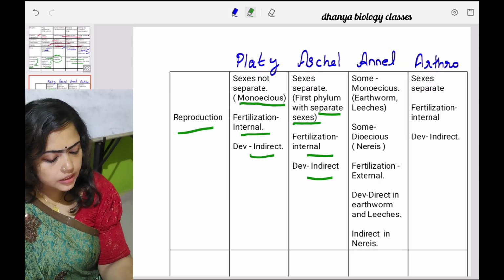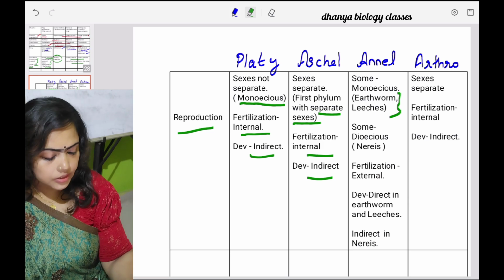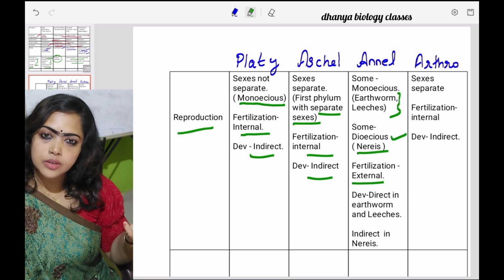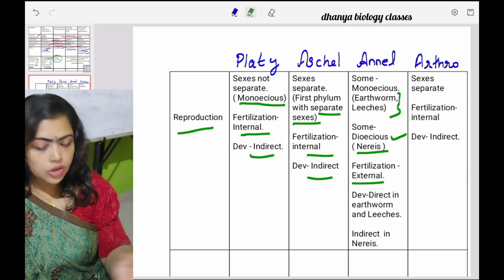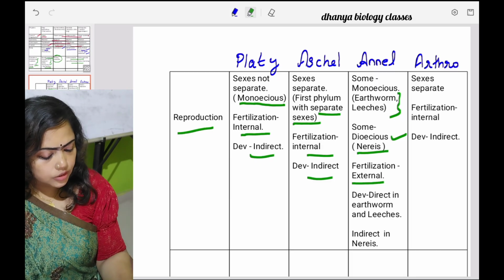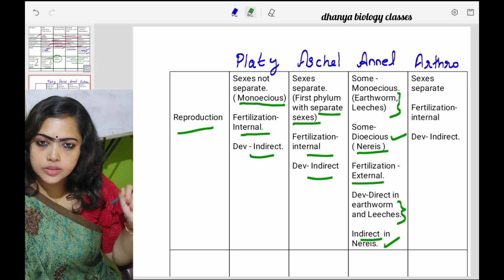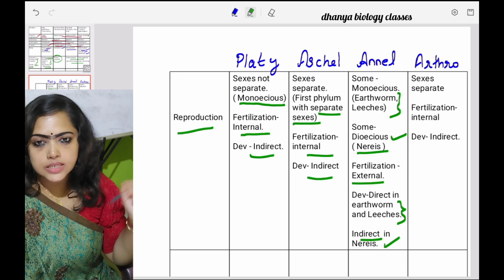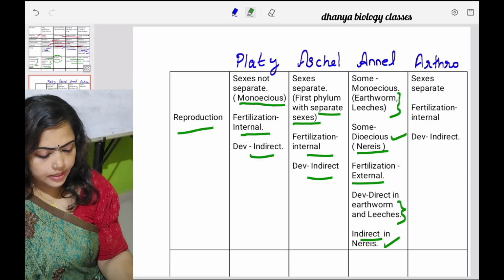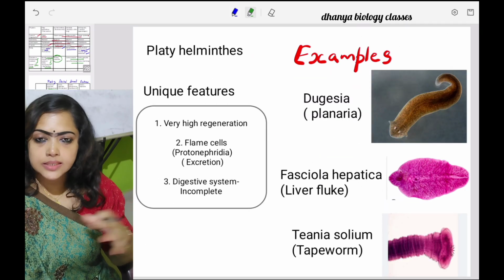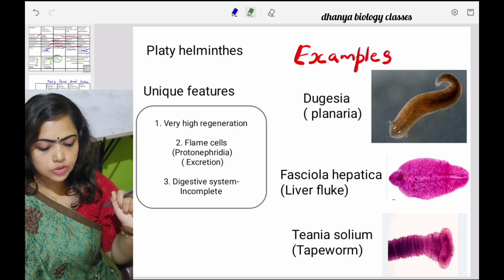And then annelids, both forms are there. Some are monoecious like earthworm and leeches, while others are dioecious like Nereis. Fertilization is external, and development can be either direct or indirect. That is direct in earthworm and leeches and indirect in what? Nereis. Then arthropods: sexes separate, fertilization is internal, here also development is what? Indirect.